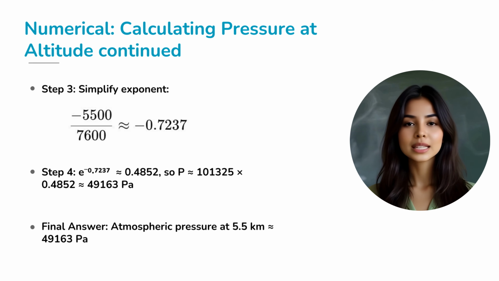So we calculate the exponent. 5500 divided by 7600 is approximately 0.7237. Now, e raised to the power of negative 0.7237 gives us around 0.4852. Multiplying 101325 by 0.4852, we get the pressure as approximately 49,163 pascals. That means, at 5.5 kilometers up, the pressure is less than half of what it is at sea level.